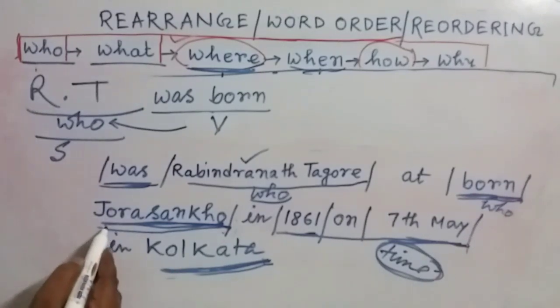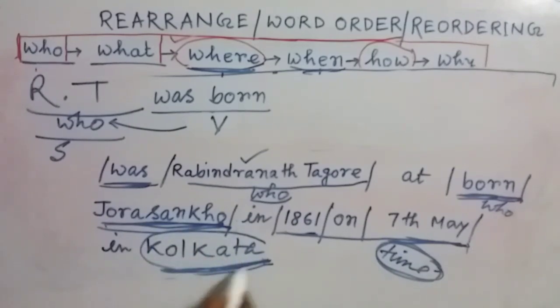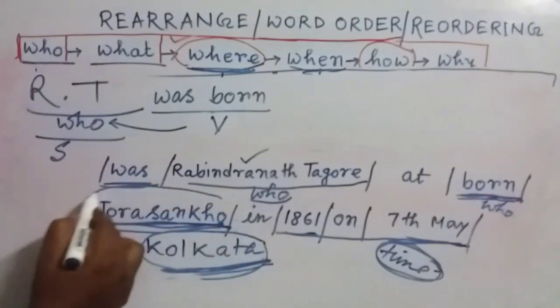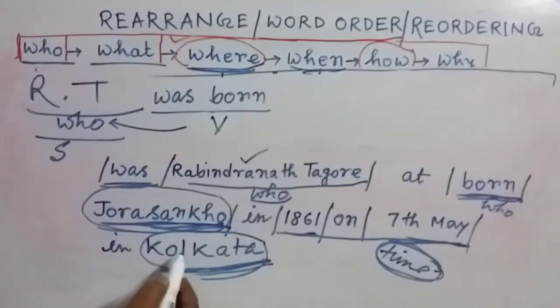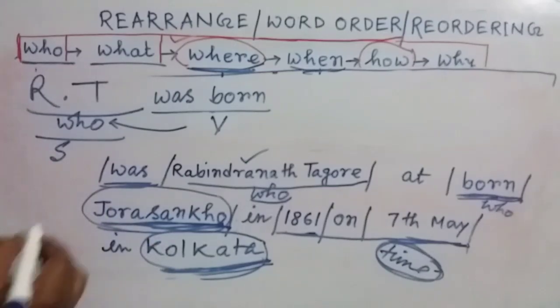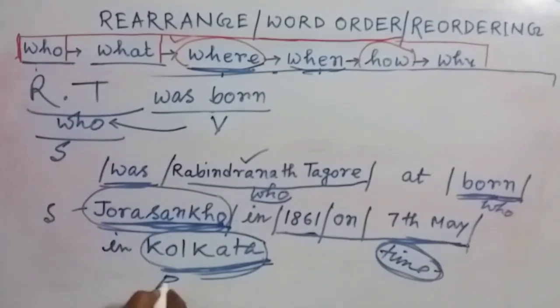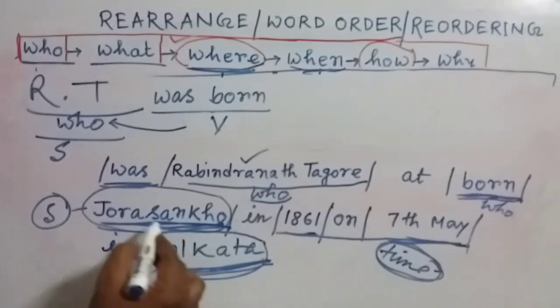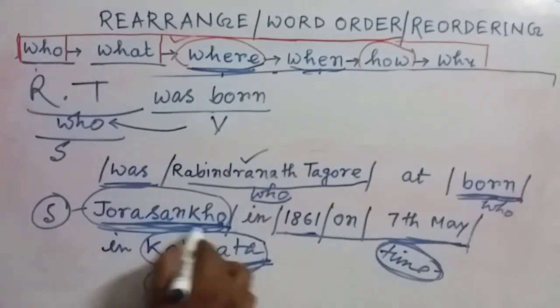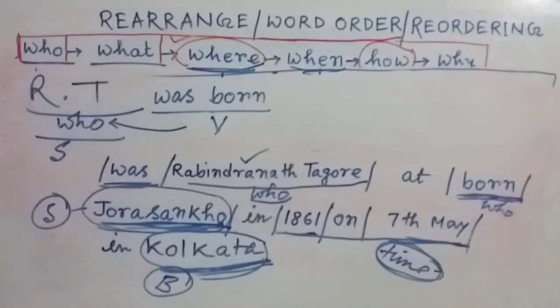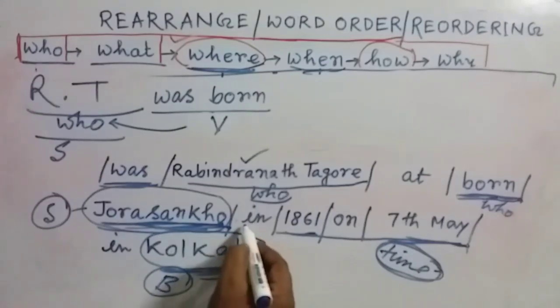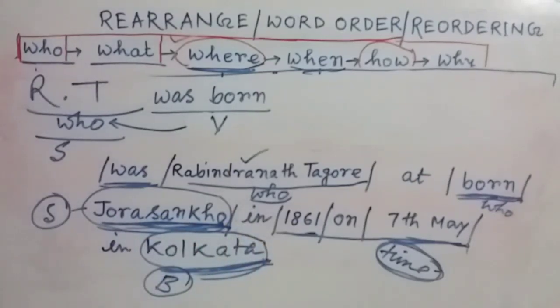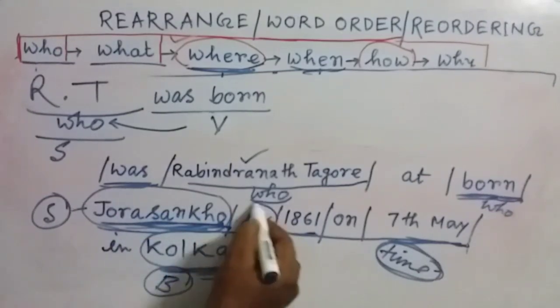Within these two places, Kolkata is the bigger city and Jorasako is a part of this city. So this one is smaller, this one is bigger. So first of all, we have to write down the smaller one. So Jorasako, and obviously it will carry a preposition, that is in. Jorasako is not a village, so it will be in.